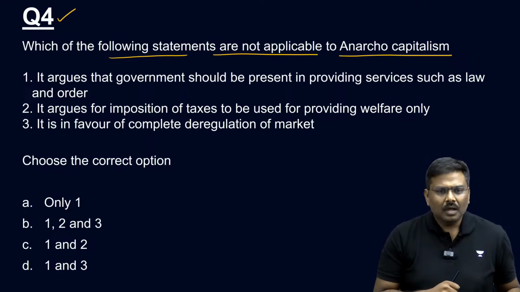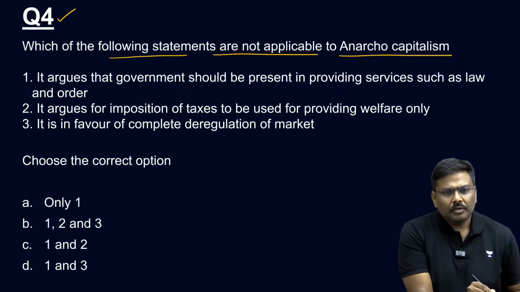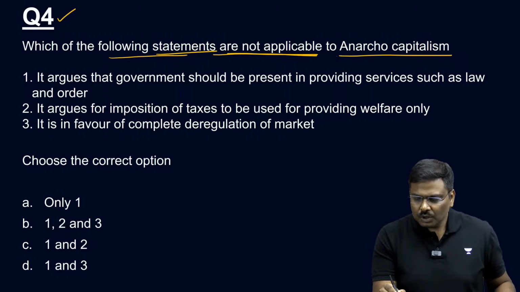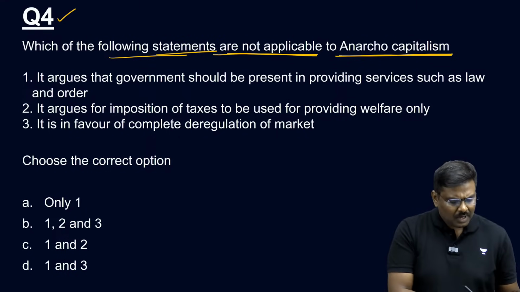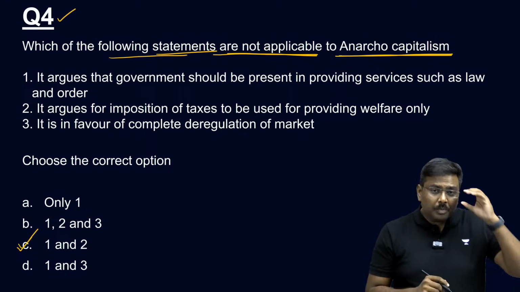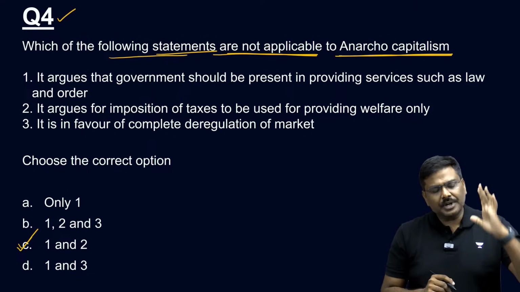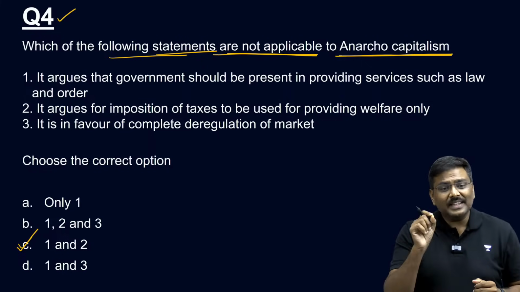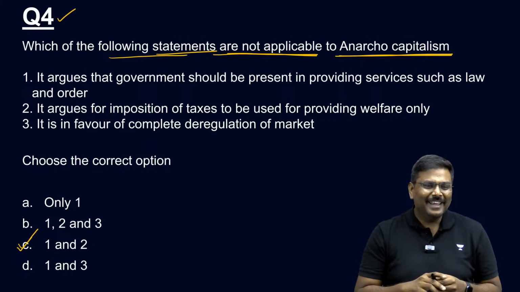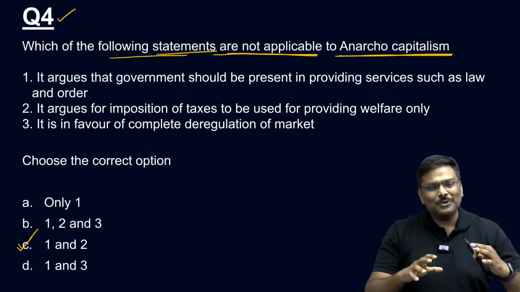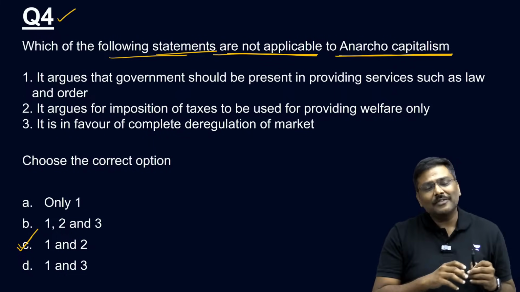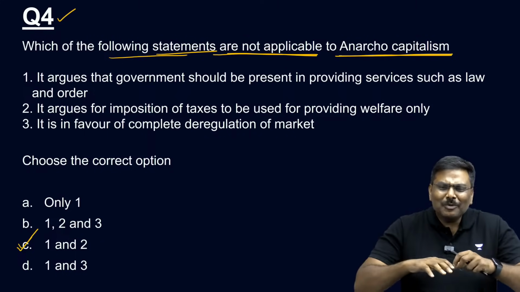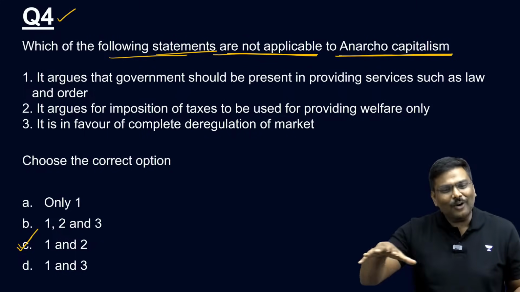Let's start. Okay, so question number 4. Which of the following statements are not applicable to anarcho-capitalism? And by the way, right option for question number 4 is option C. Option C is the right option. What is this idea of anarcho-capitalism? And by the way, 27% of you have chosen option C. And like a democracy, most of you have chosen, right? Some of you have chosen 27% option C, 27% A, 22% D and 22% B. Almost equal representation in case of all the 4 options.